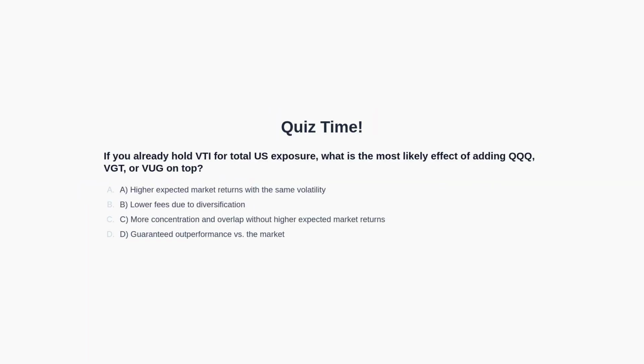Question: if you already hold VTI for total U.S. exposure, what is the most likely effect of adding QQQ, VGT, or VUG on top? Options: A. Higher expected market returns with the same volatility. B. Lower fees due to diversification. C. More concentration and overlap without higher expected market returns. D. Guaranteed outperformance versus the market. You may pause the video now to think about the answer. We will discuss the answer in the next section of the video.